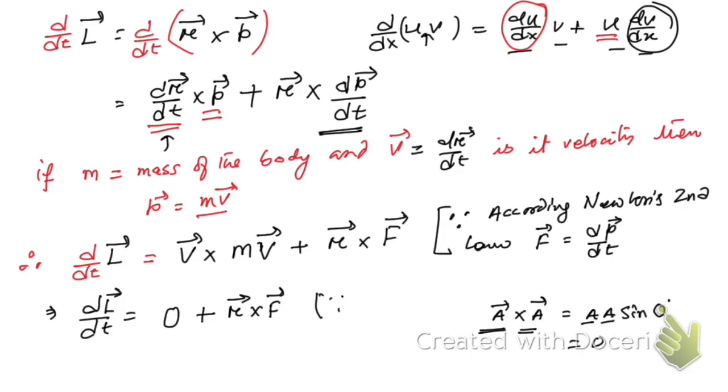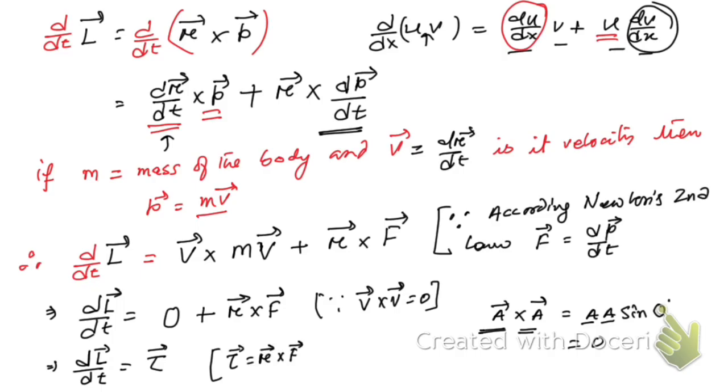Here you may write, since v cross v is equal to 0, right? And we know that r cross F is equal to torque tau, where torque is equal to r cross F, which is the torque acting on the body or on the particle, right?